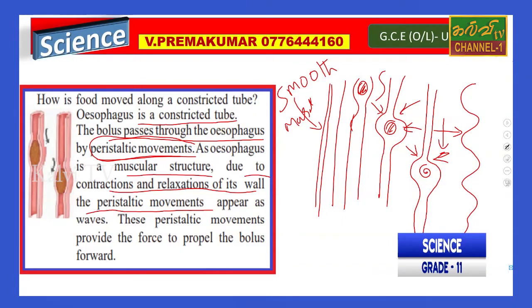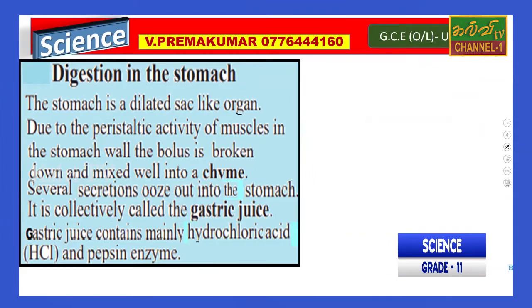The bolus, this is called bolus, is moving. Bolus is also what I have mentioned as food. Digestion in the stomach, very important.